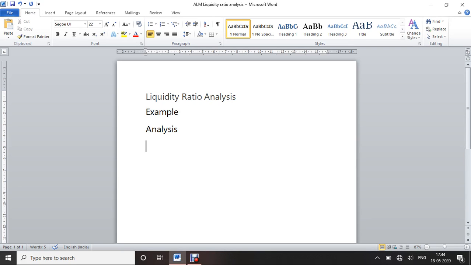We already saw the types of liquidity ratio. The first one is the current ratio. What is the current ratio? It is one of the liquidity ratios. This ratio evaluates a company's ability to meet short-term obligations, which are typically due within a year. This ratio is also called working capital: current ratio or working capital.